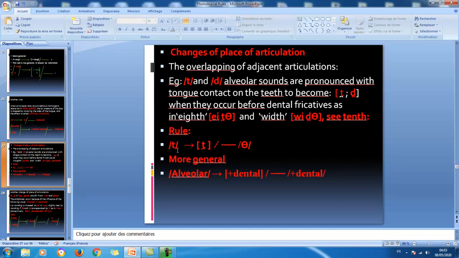But it's not just about T, it's also about D and N. So we need a more general rule. We can say an alveolar sound becomes plus dental in the context where it is found before a plus dental sound here.